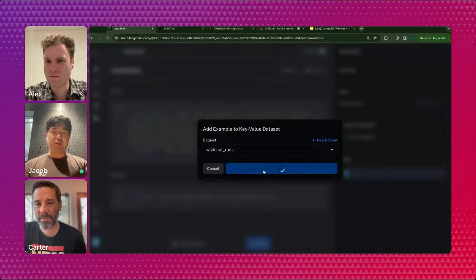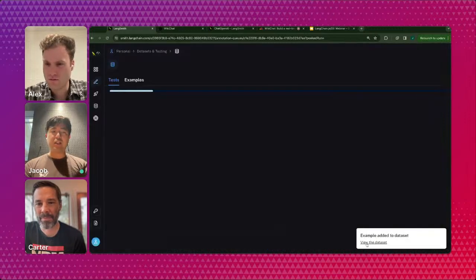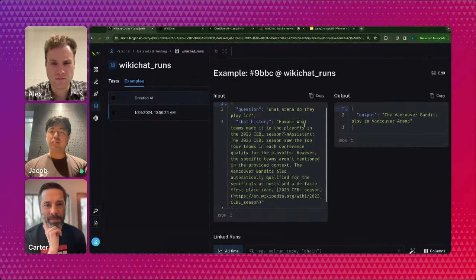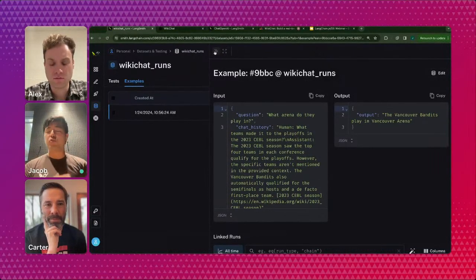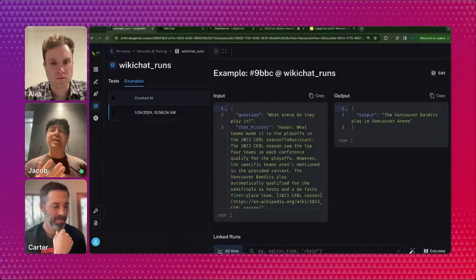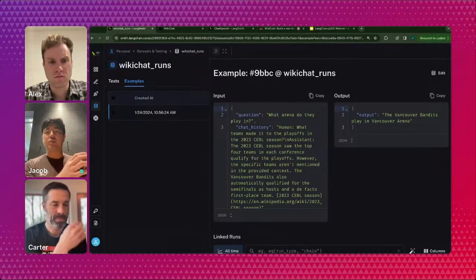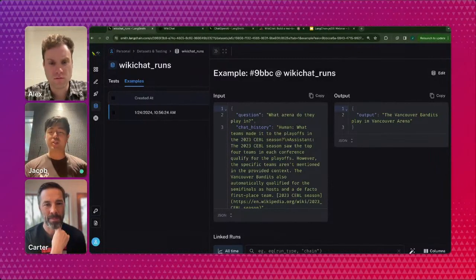And then once I have this in my dataset, I can view the dataset and see that I have this question input with the chat history and then some output. So once I have this in my dataset, I can actually run future versions of my app or my chain against this dataset and evaluate performance. So let's say I do make that prompt change that you saw earlier, where I try to make the rephrase step as specific as possible. I can test that new version of my app against pre-existing chat runs and datasets and make sure that my response is still what I expect it to be.